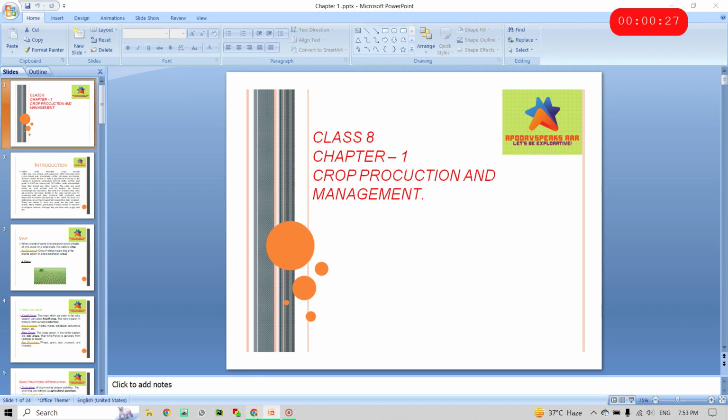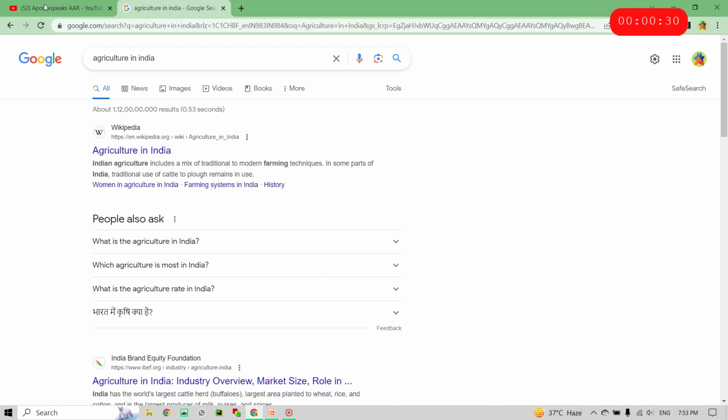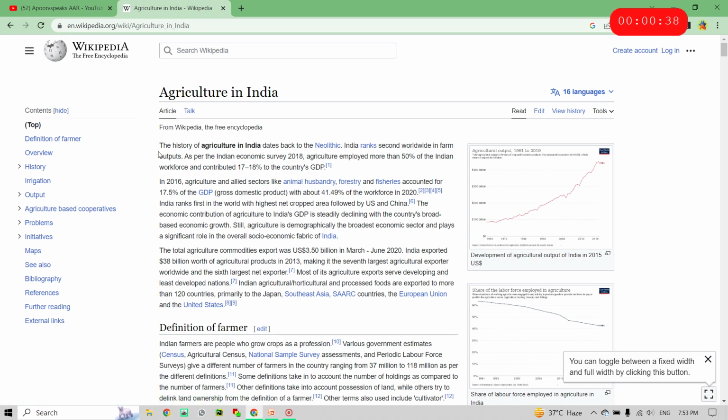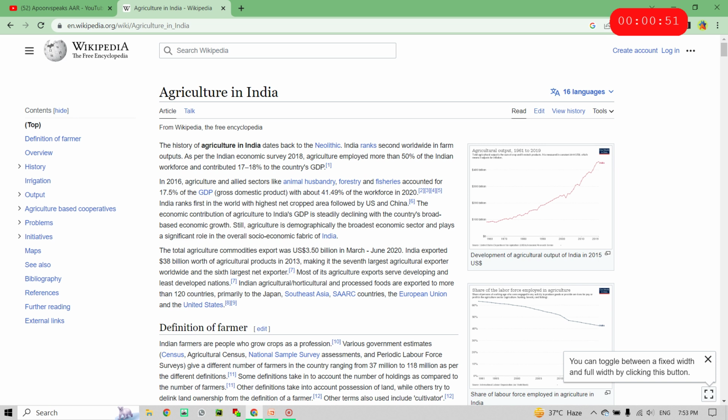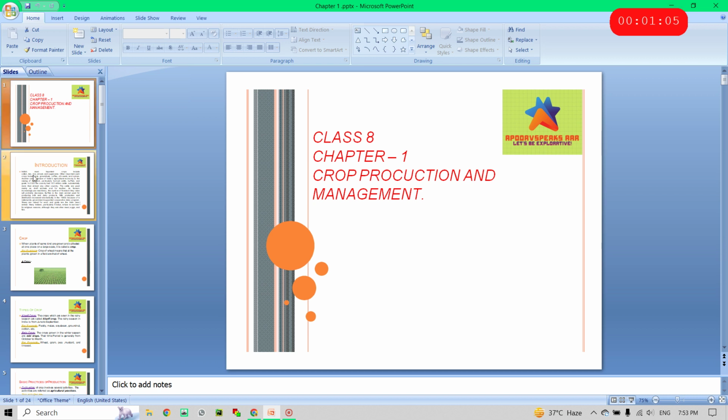So, let's Google it and figure out something like agriculture in India. Let's open this. The main things: the history of agriculture in India, and that 50% of the Indian population is employed in agriculture, which is quite great. And India ranks first in the world in crop production, followed by some other countries. So these are the things we can see clearly.